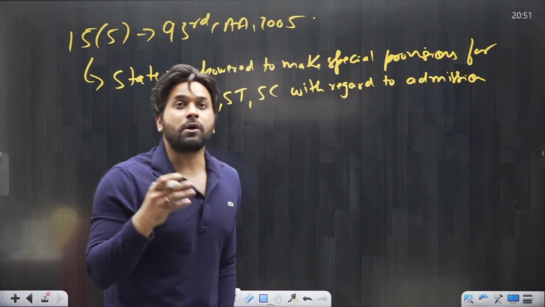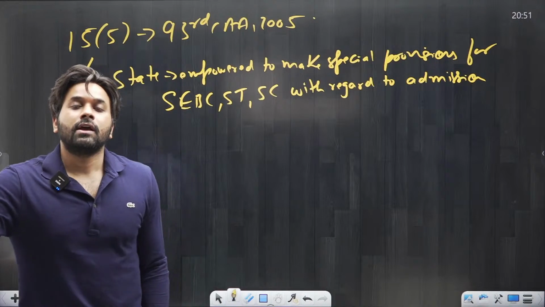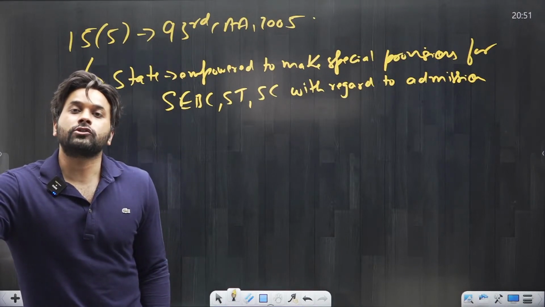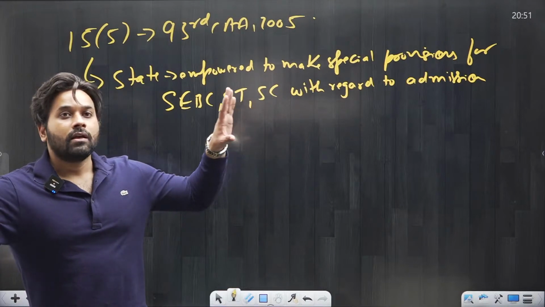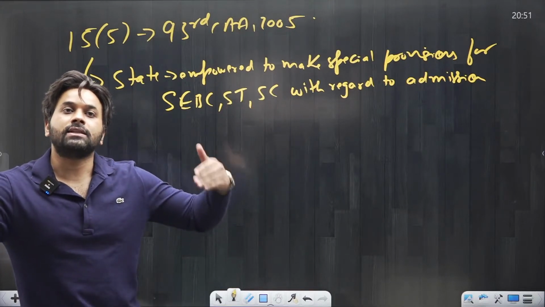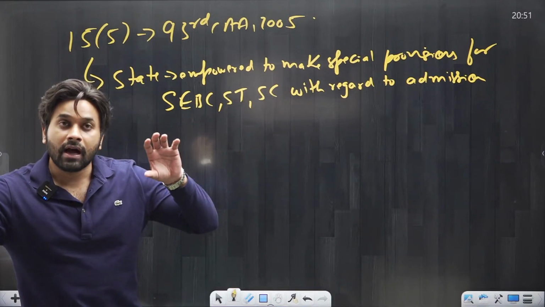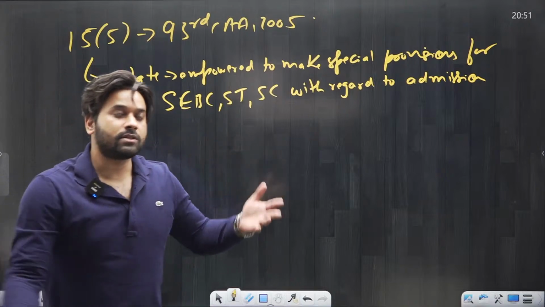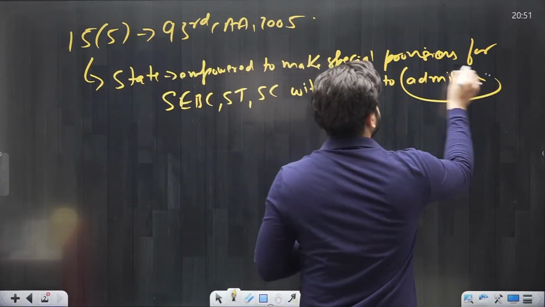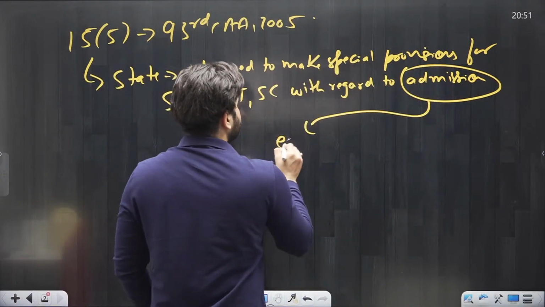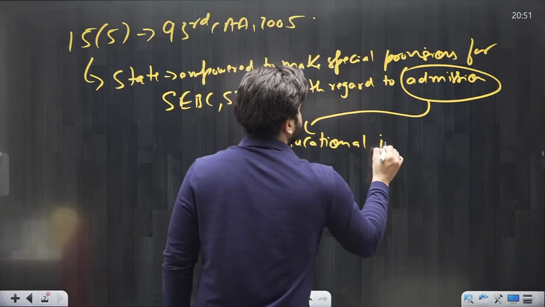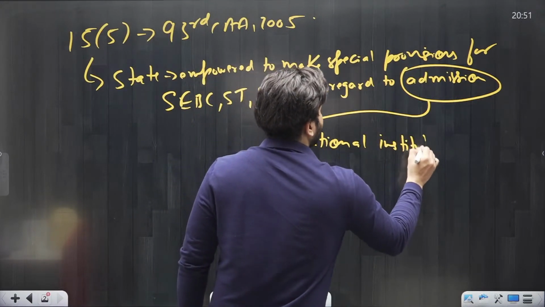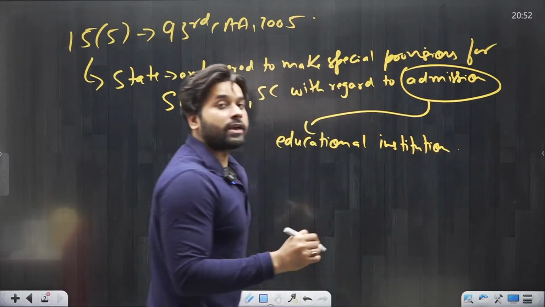So now this particular clause is related to reservation in educational institutions, because this article is specifically saying that there can be reservation for SC, ST and OBC in admission. And where is this admission? This admission is in educational institutions. So the government can provide reservation in educational institutions.